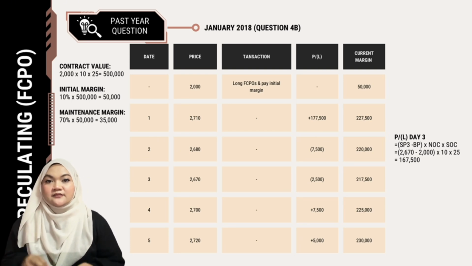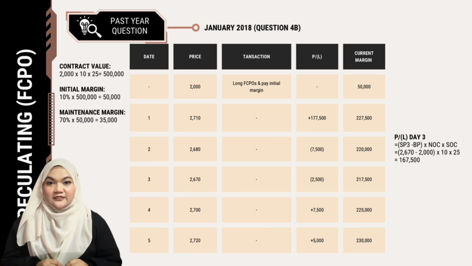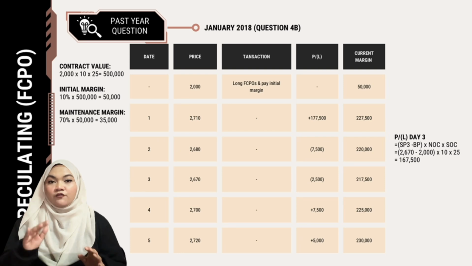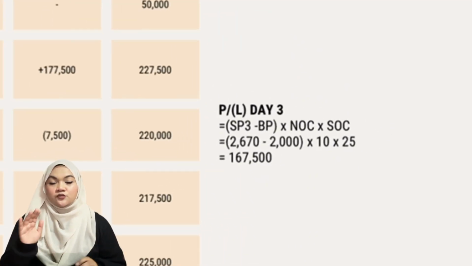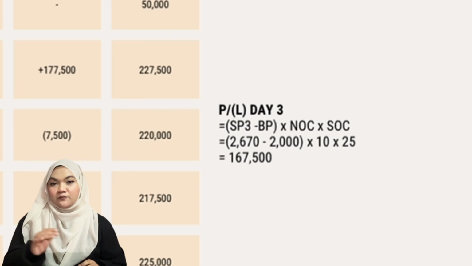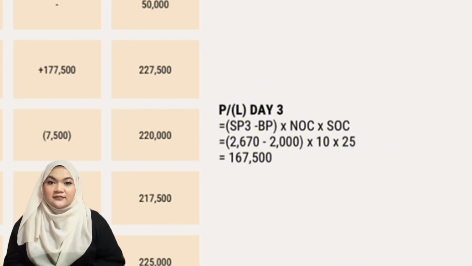Lastly, the question asks, if you decided to close out your position on day 3, show your return in RM and percentage. Thus, by using the information in the table that we have constructed for day 3, we can figure out its closed out contract, whether it is profit or loss. So, the price on day 3, which is 2670, minus the beginning price, which is 2000, times 10, which is the number of contracts, and times 25, which is the contract size, we will get 167,500 as its profit. So we have answered all the questions, hence that's all from me for this topic.